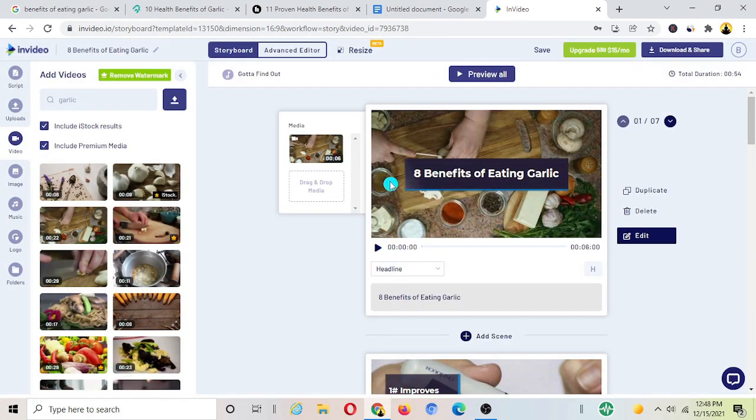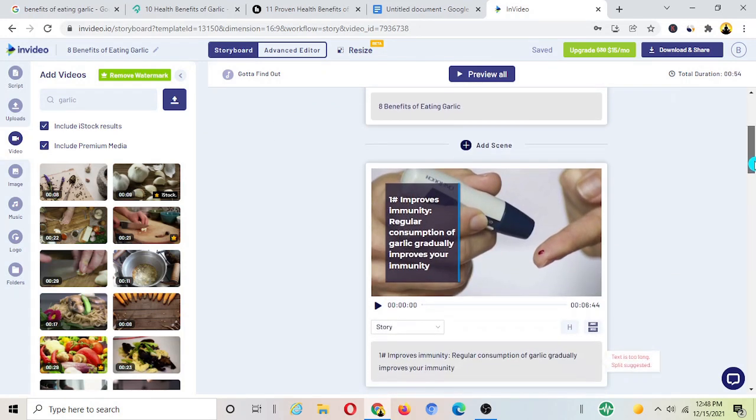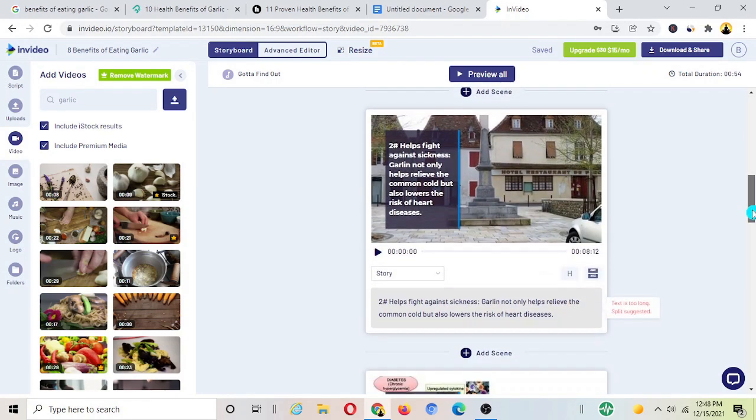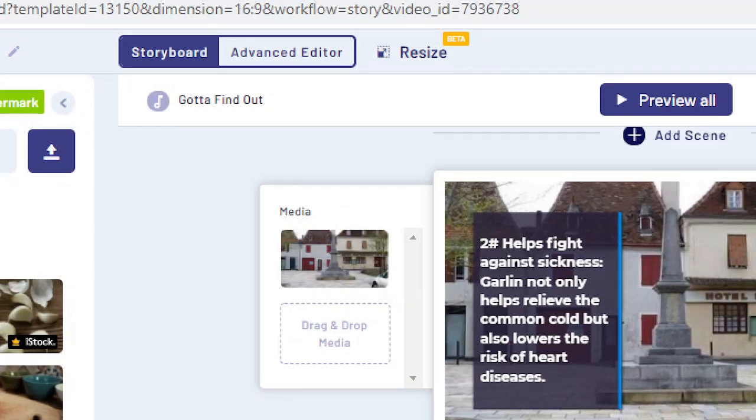corner. Okay, and the video is already added here, and obviously this one looks better than the previous one. So similarly, you can do the same thing. You can add the videos, you can add the text. We've got the advanced editor section here, if you can see. We'll go there as well.